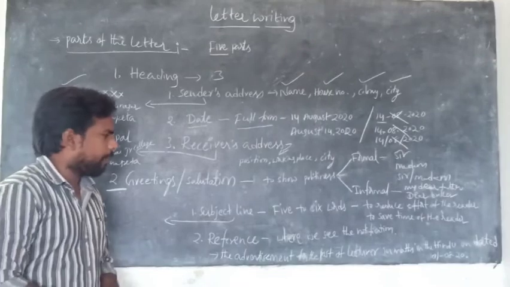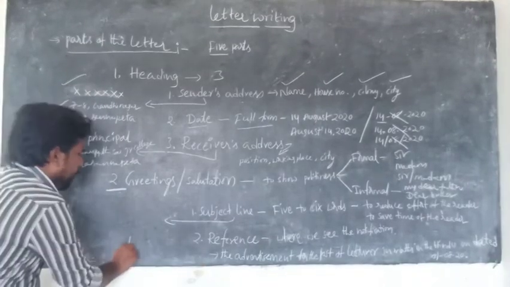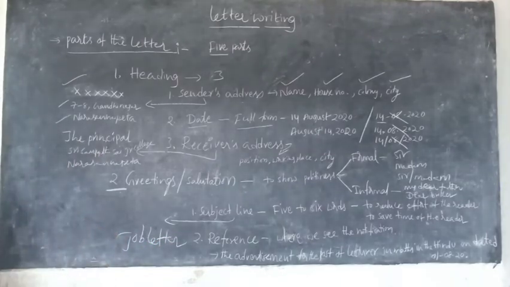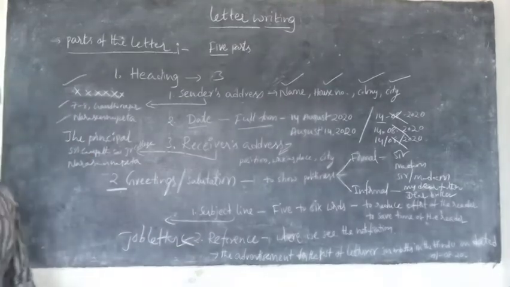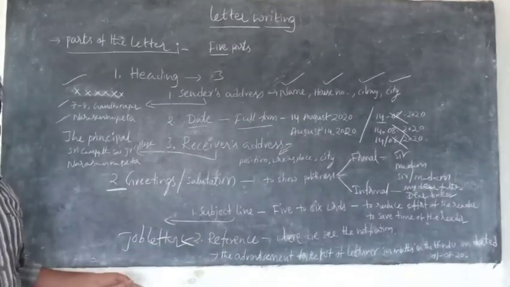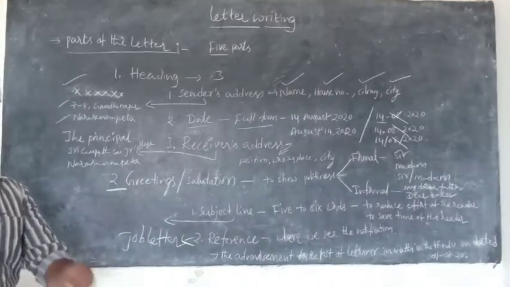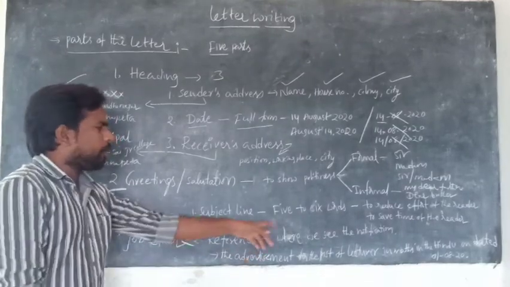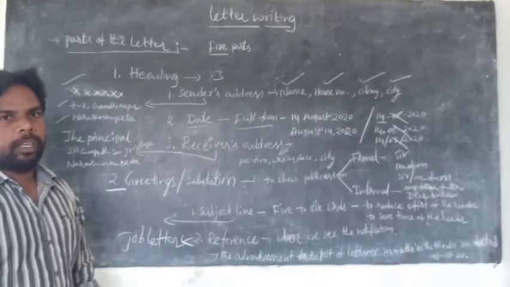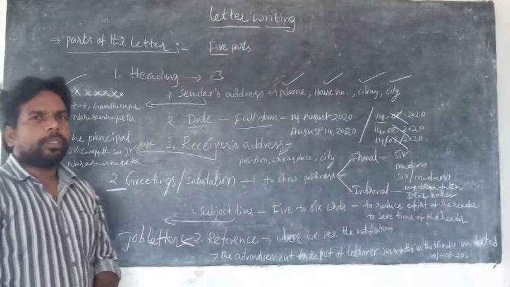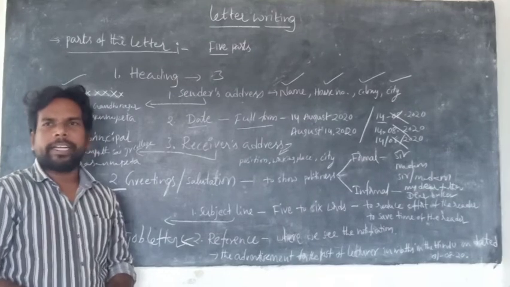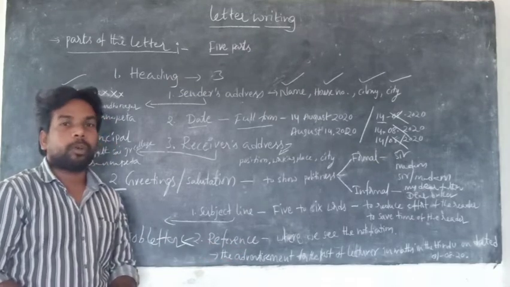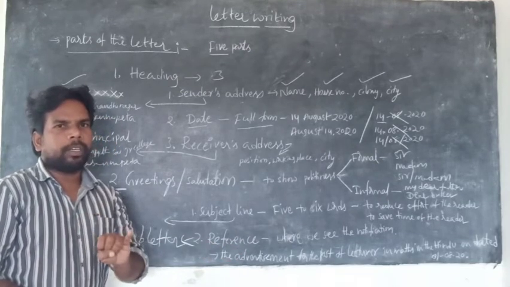And the last one, reference. Reference should be written only for job letters, letters for job application. It should not be written in all letters, and not in informal ones. In place of the reference, we have to write where you saw the job notification. You often see job notifications in newspapers, on the internet, and on TV. If you saw the notification in a newspaper, you have to mention it.